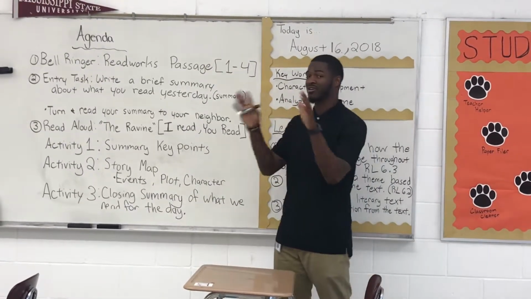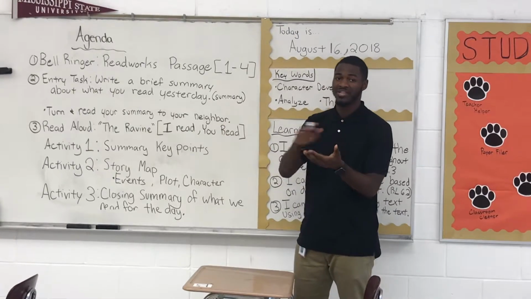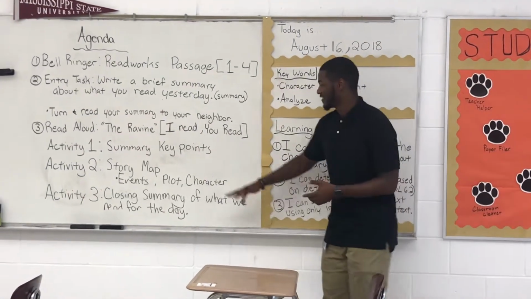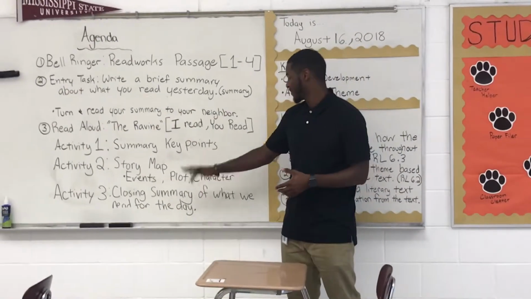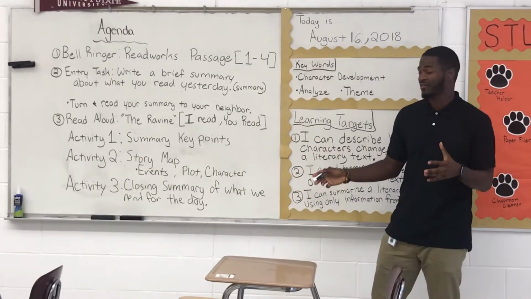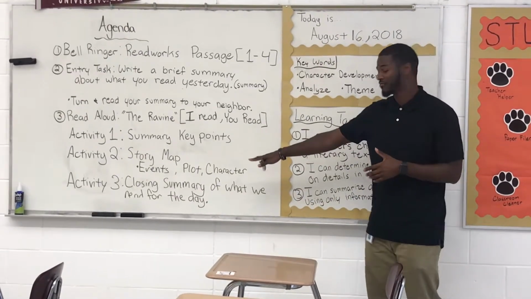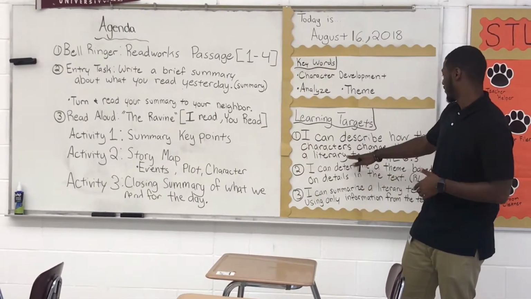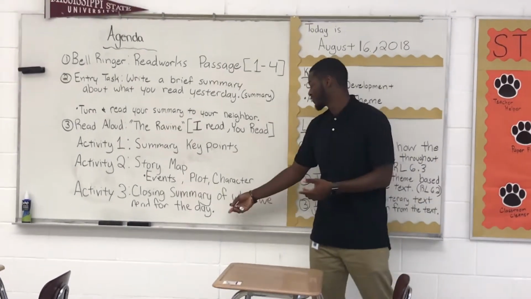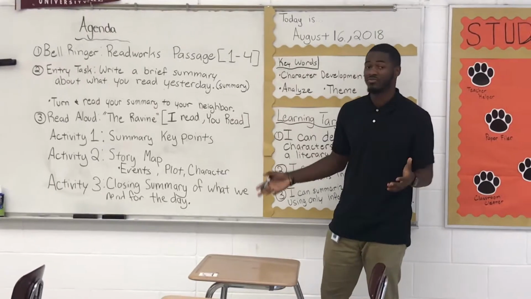That's actually a chart that we use, and it basically summarizes the key points, so it goes with the third learning target. The second activity with the story map, events, plot, and characters, mainly the character development, goes with activity 2. Activity 2 links with learning target number 1, with how they change. And then activity 3 has a closing summary of what we actually read for the day.